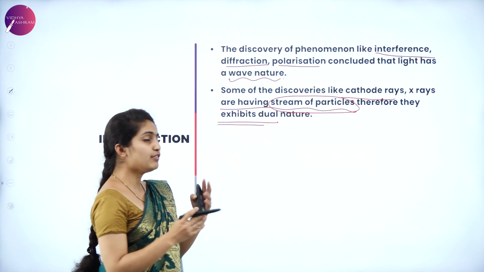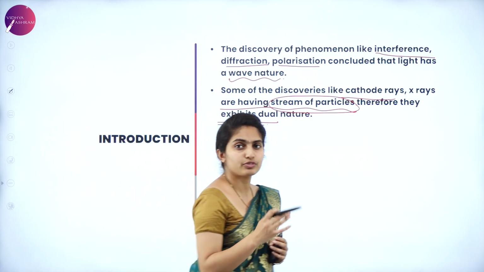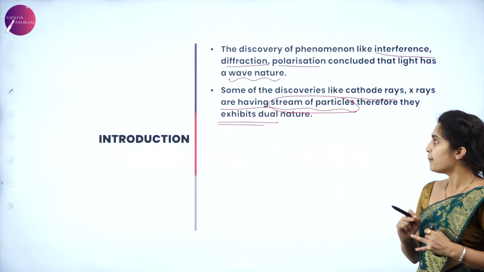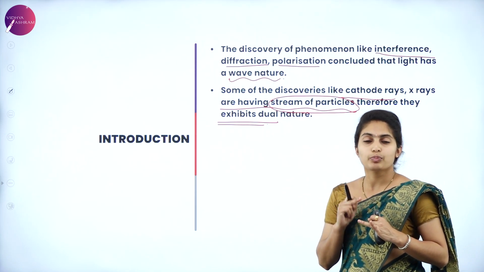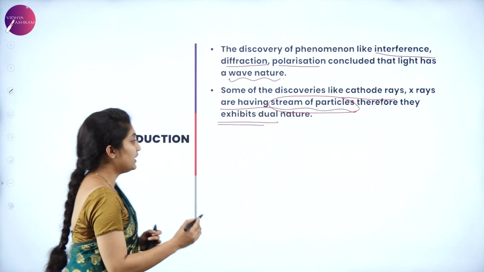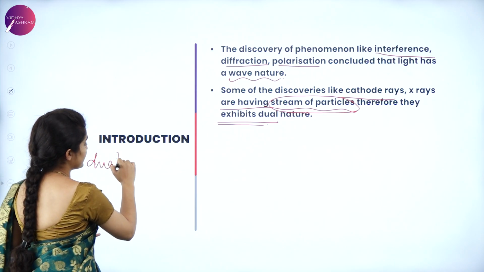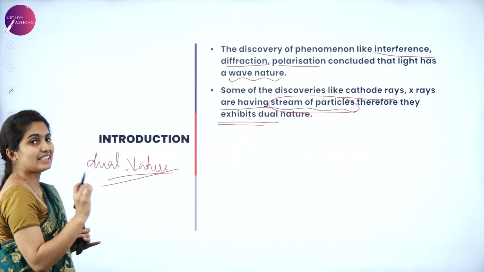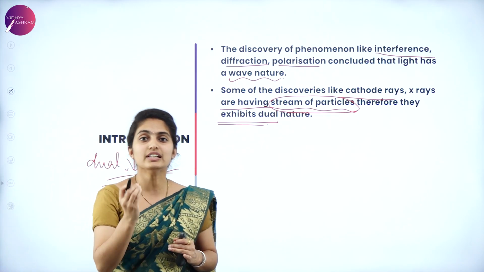Okay, so we have two kinds of nature of matter over here. That is, one is wave nature and another one is particle nature. Both these concepts together gave existence to a dual nature. So in this chapter we completely study the dual nature of light.